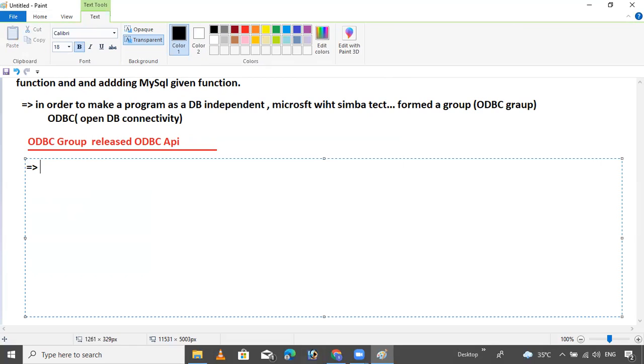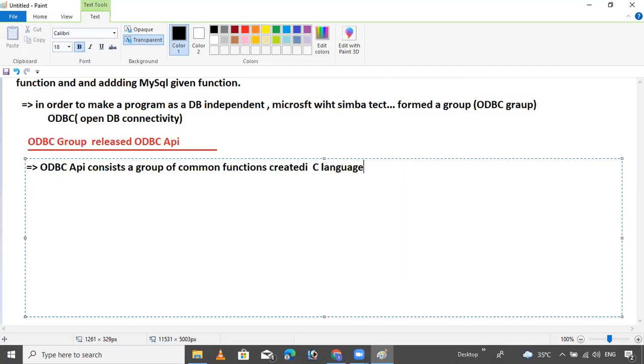Now, the first point is ODBC API. The ODBC API consists of a group of common functions created in the C language.